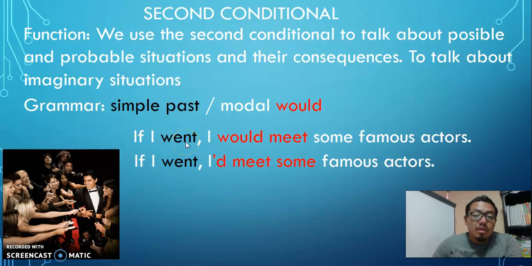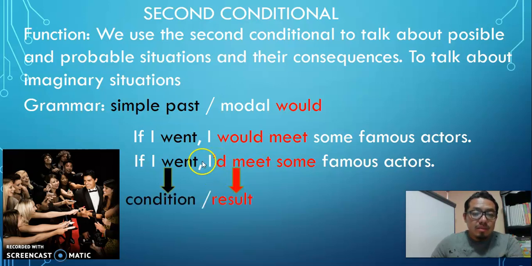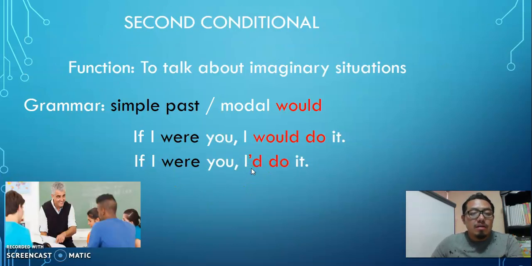If I went, I would meet some famous actors. If I went, I'd meet some famous actors, no? This is the contraction of would, I'd, no? Check the condition part is in simple past and the result, the consequence, is with the modal would and base form verb. Another example, situation, teacher, student.